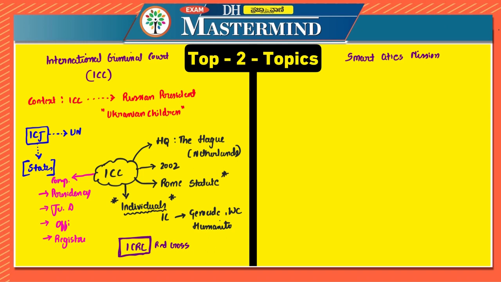Also, one more very important point is that India, US and China are not part of the Rome Statute. In case of Russia, they had signed the agreement but they did not ratify it. So they did not ratify the statute. So these are some of the most important points with respect to the International Criminal Court which you have to remember.